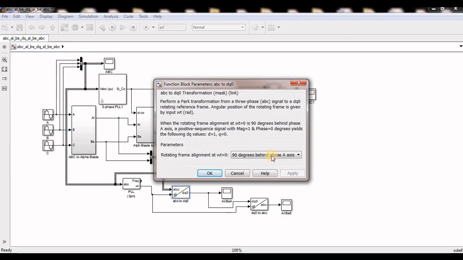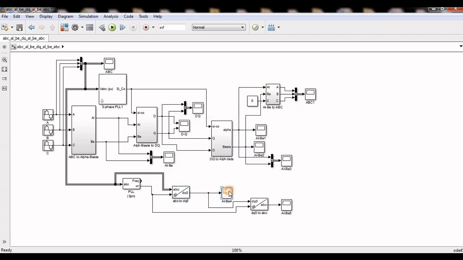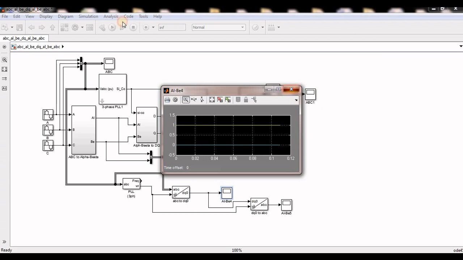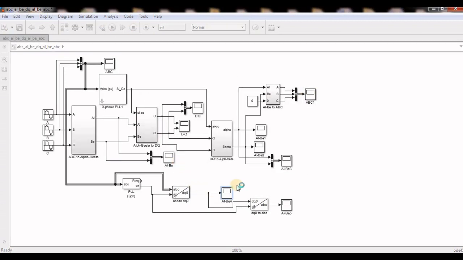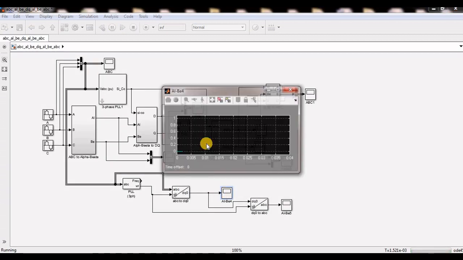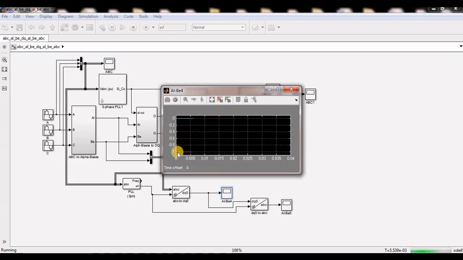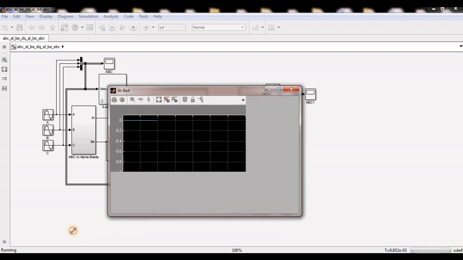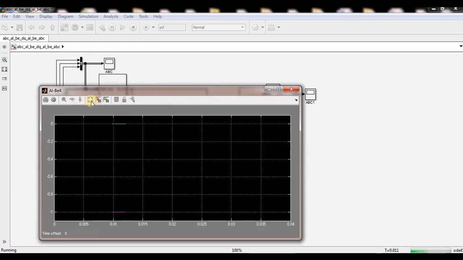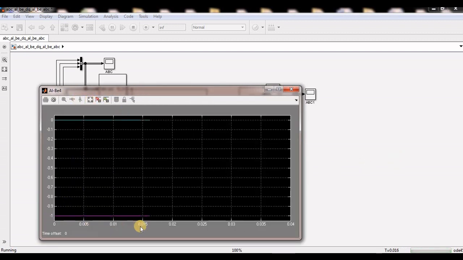See, if I compare with aligned phase, before that it was coming 1, now the D component of the DQ will come -1. -1 means negative, the power is going in the reverse direction. Reverse direction means it is taking, and here it is giving. So this is for motoring mode.